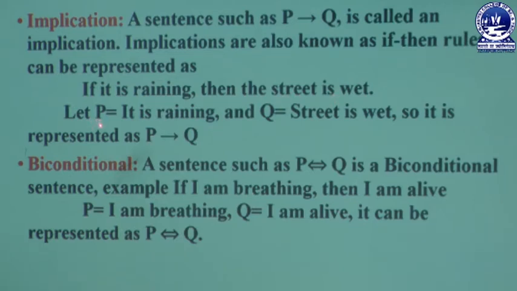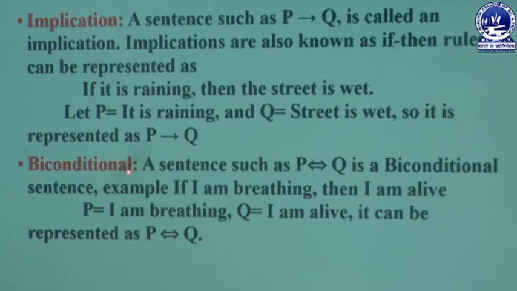You can represent P equal to it is raining and Q equal to street is wet. Then you use the implication connective to represent this sentence, that is P implies Q, which means if it is raining, then the street is wet. That means this implication connective also represents the if-then rules.